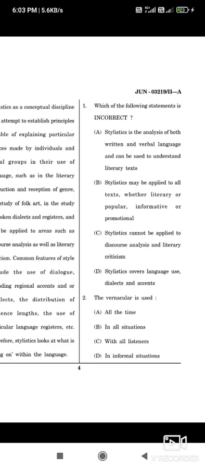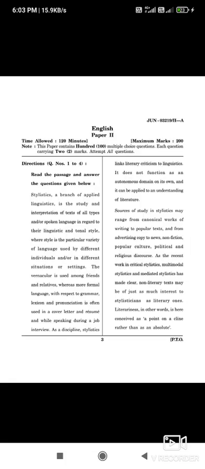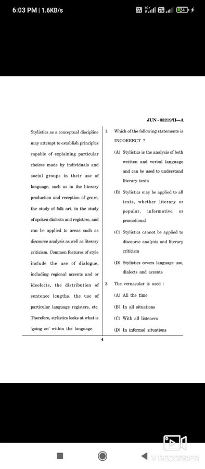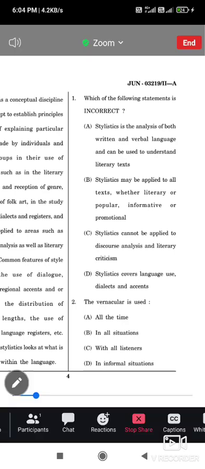So question number 1 is on the given paragraph. Pause my video or take a screenshot, read the whole paragraph and try to solve it. Now question number 1: which of the following statements is incorrect? Here option C is correct: Stylistics cannot be applied to discourse analysis and literary criticism.